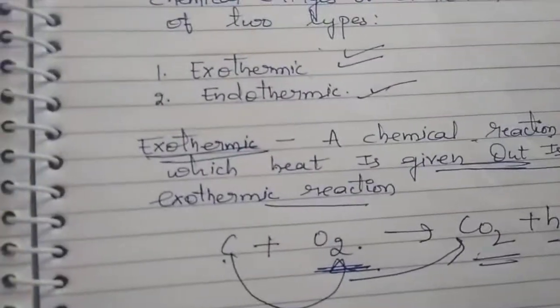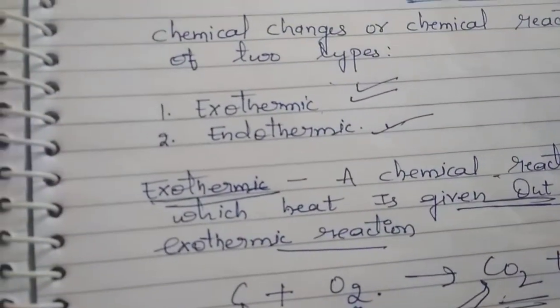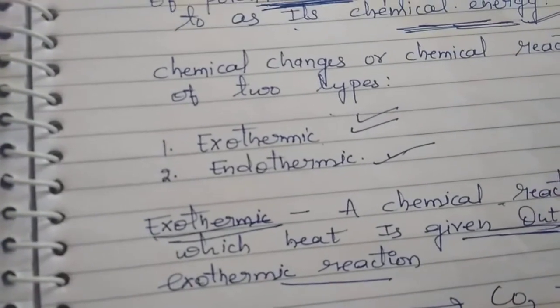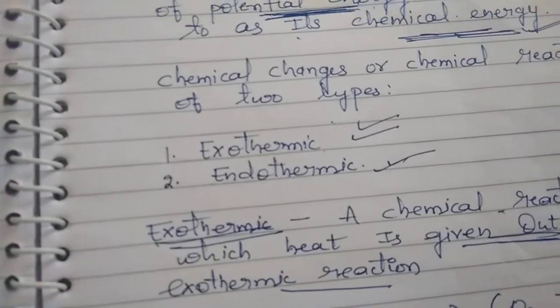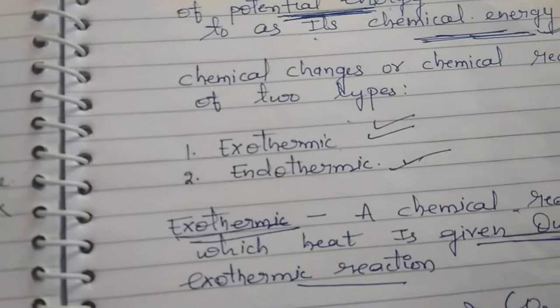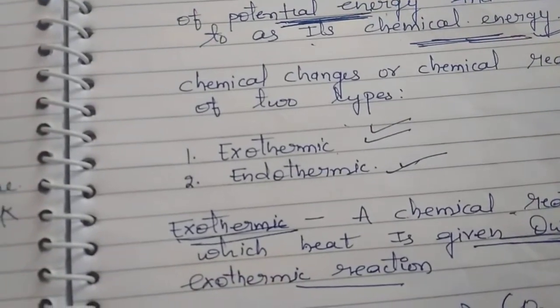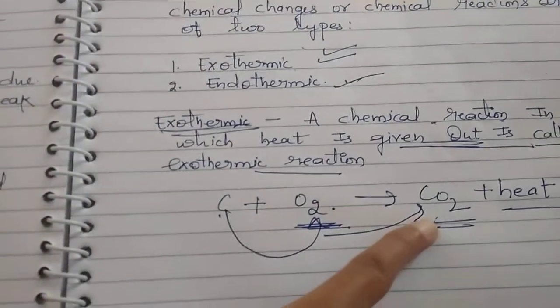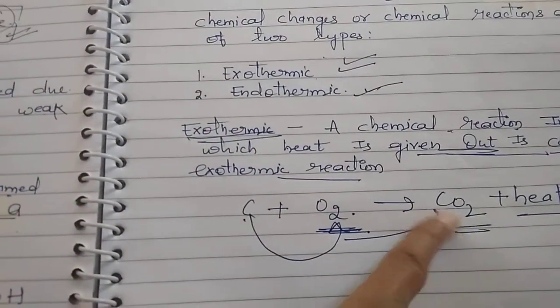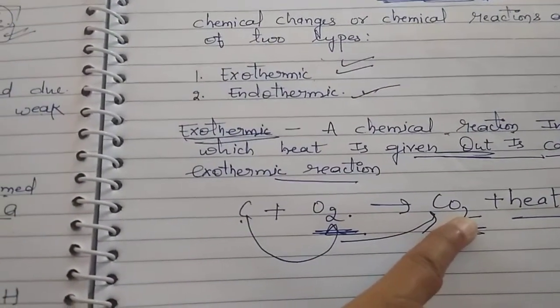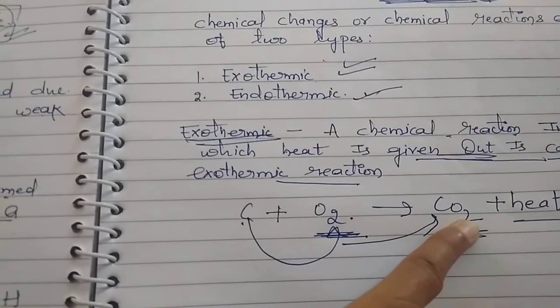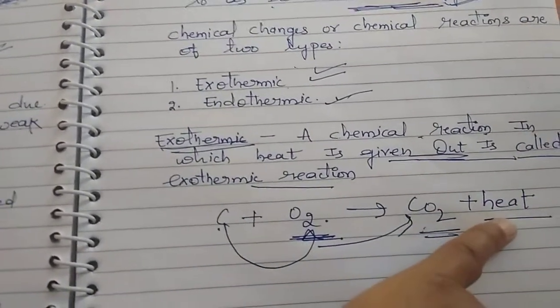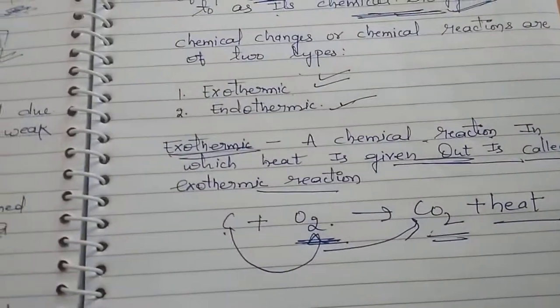This thing we already read, in your book also, in one paragraph: formation of bond with release of energy. Always remember, formation of bond. Here a bond is formed between carbon and oxygen, so heat is released in this case.